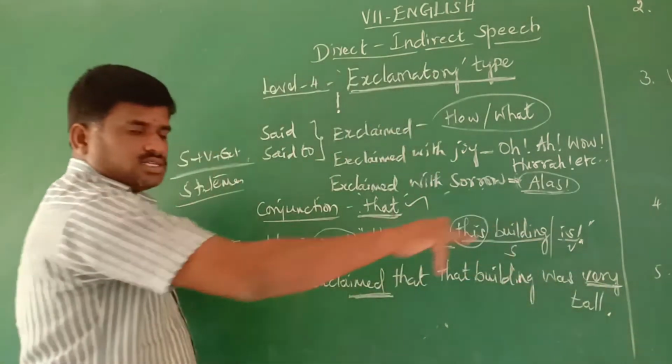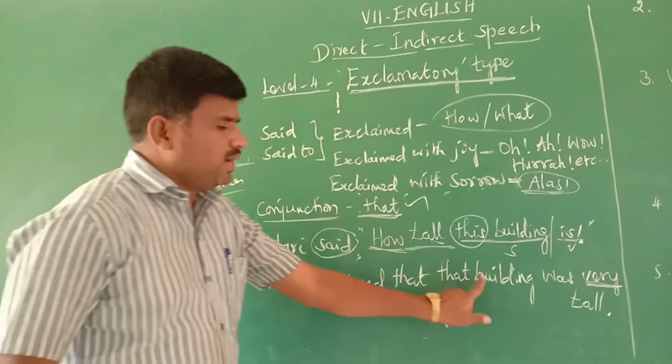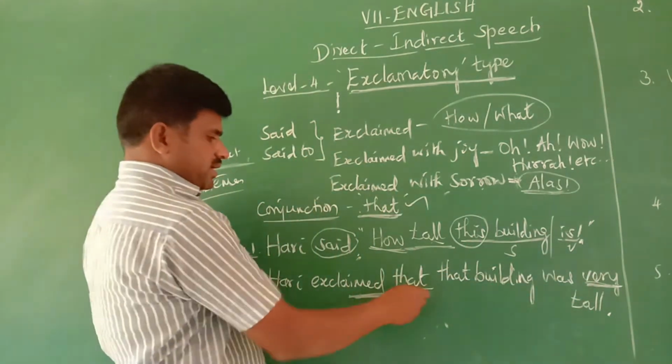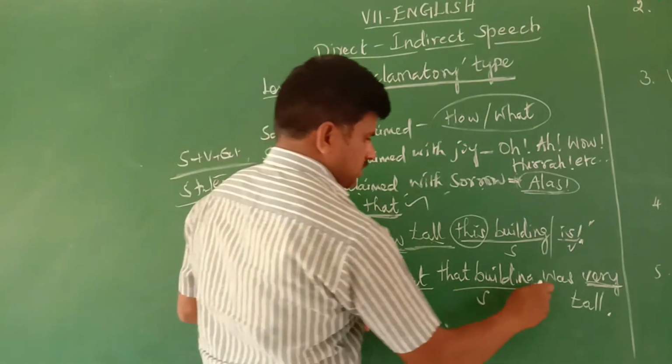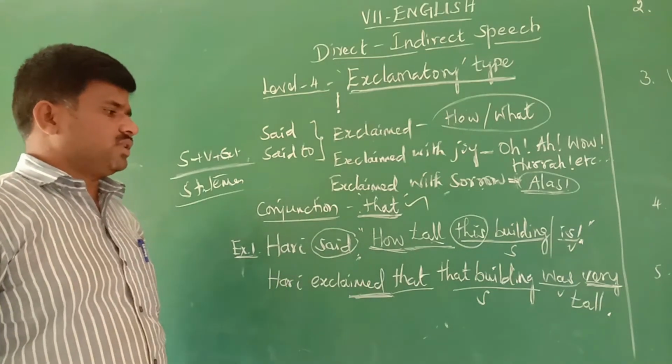Now you read the sentence. Hari exclaimed that building was very tall. This is a statement. After the conjunction, this is the subject, and this is the verb. This is a statement. This is the answer for the question.